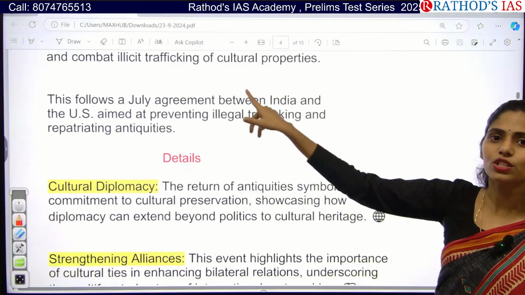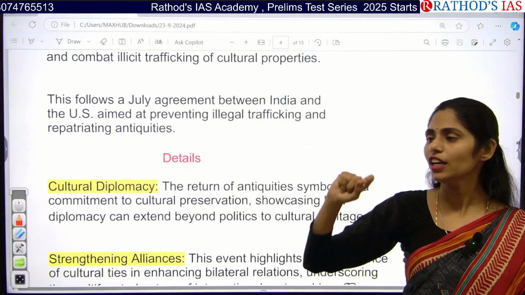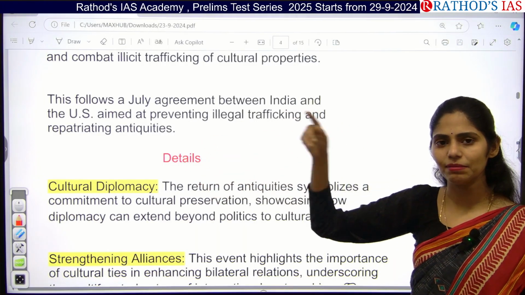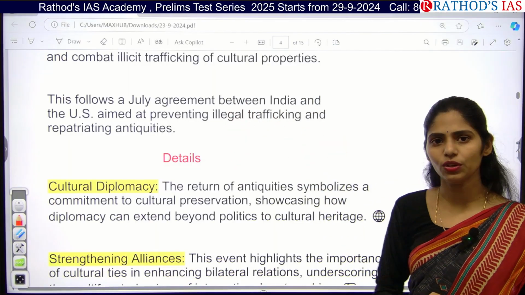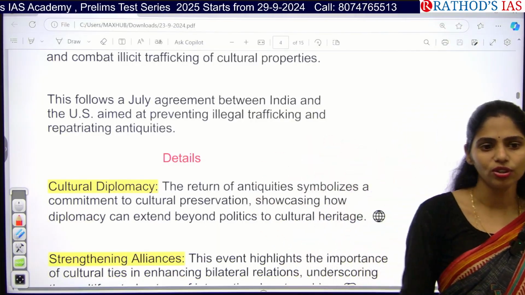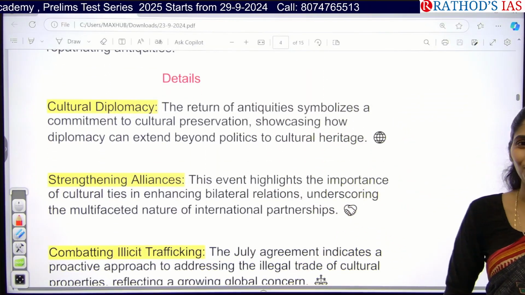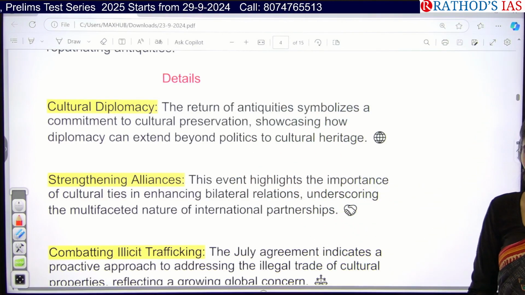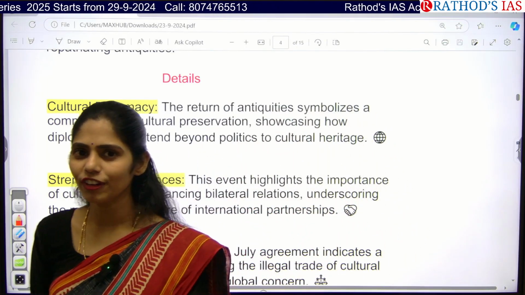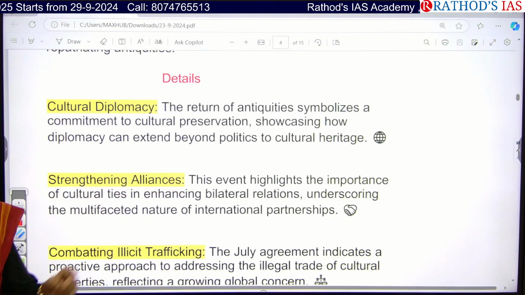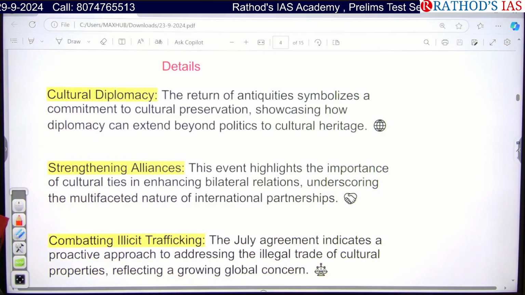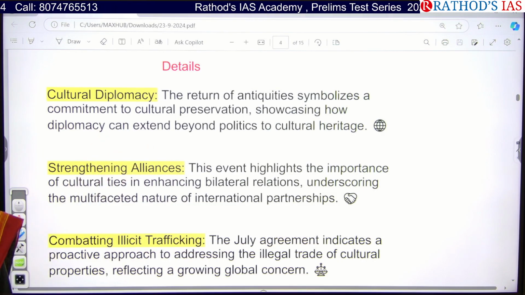Actually, in July we made an agreement between India and the US to prevent illegal trafficking as well as repatriating, that means sending back, these antiquities between the two countries. Because of this, around 297 antiquities we are going to get soon. So what are the key points? It is very important for maintaining our culture. If we are getting these back from other countries, we can understand that the government of India is especially committed to our cultural preservation. And it can showcase how diplomacy can extend beyond politics to cultural heritage.